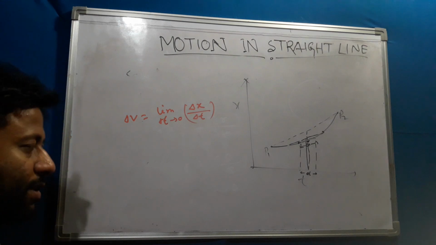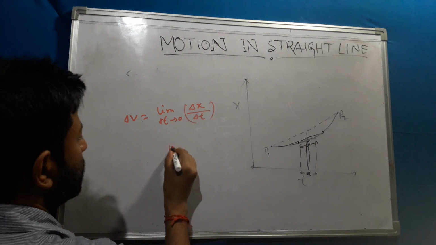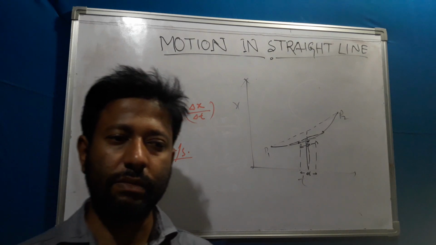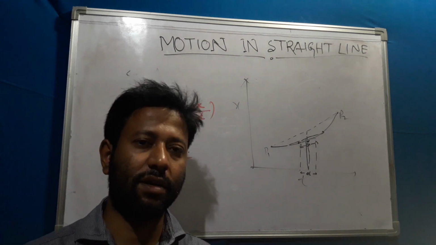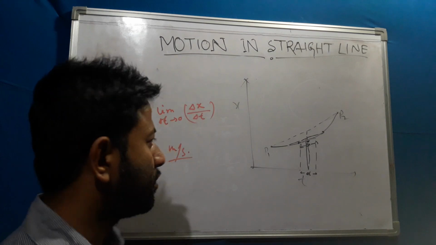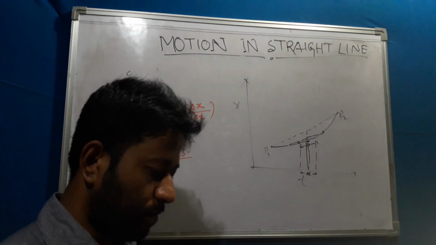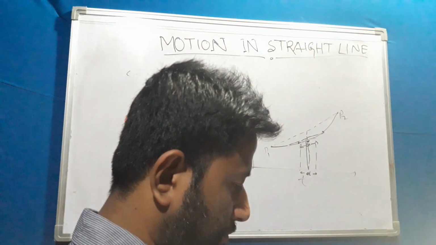In all these cases, the unit should be meter per second. Since you have gone through class 9 and class 10 and should know all these things, I think I should not discuss all these units and dimensions. Okay, now let's move on to the next thing.